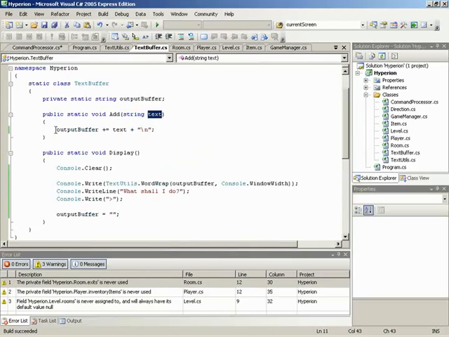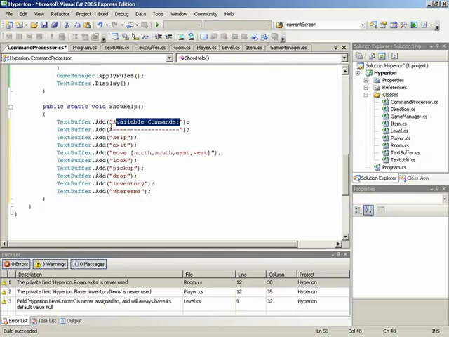Well, we're starting out with our output buffer being empty, so we take empty and we add to empty available commands, and then we hit the enter key basically. All right, so now that's it. That's the end. So now we're going to return back over here to our command processor, and then we're going to hit the next line. So now we're going to do text buffer, add a bunch of lines. And then, again, same thing.